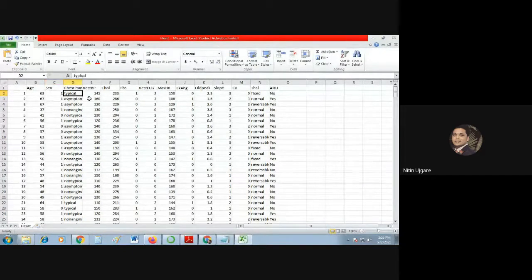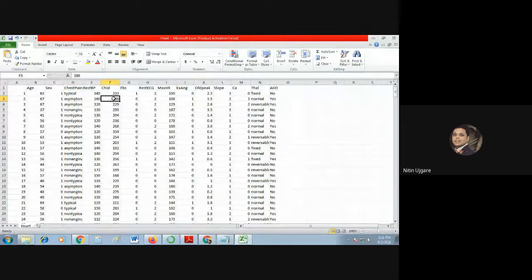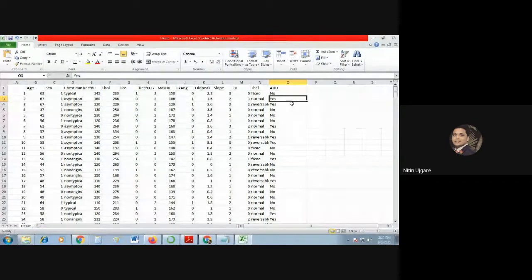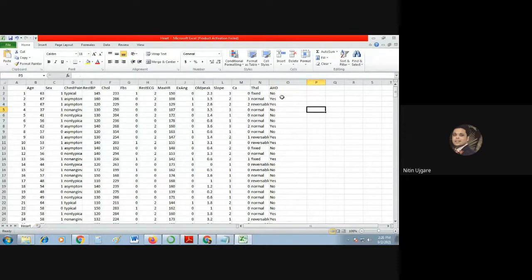Then the chest pain, asymptomatic chest pain here, the BP is 160, cholesterol is 286, FBS value is 0, ECG value is 2, max HR value is 108, exang value is 1, old peak is 1.5, slope is 2, CA value is 3, and then thal value is normal. Then we say that the person is likely to have a heart attack or heart disease. That means a person may have chances of a heart attack.